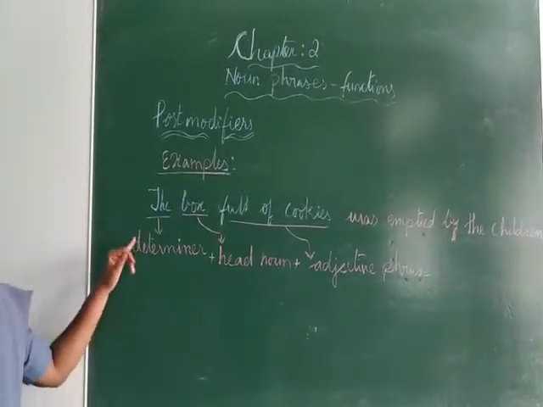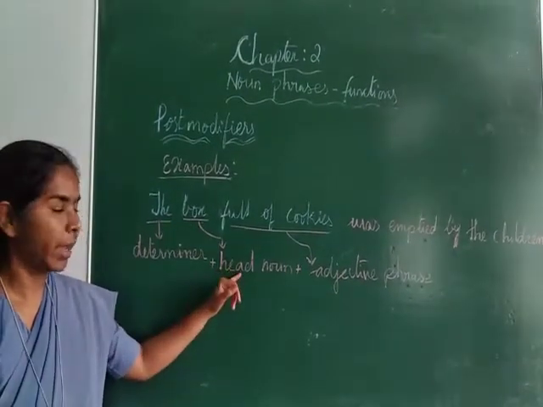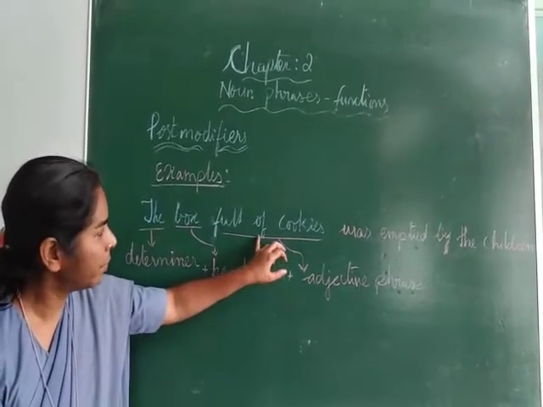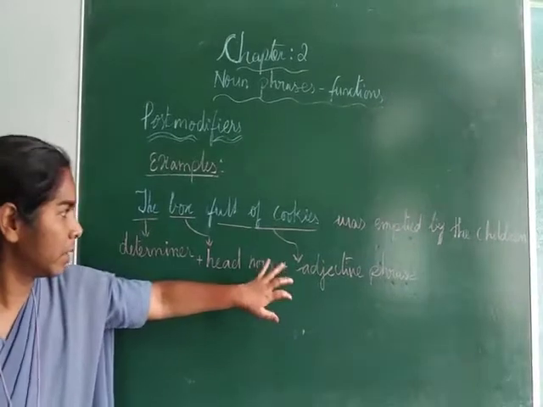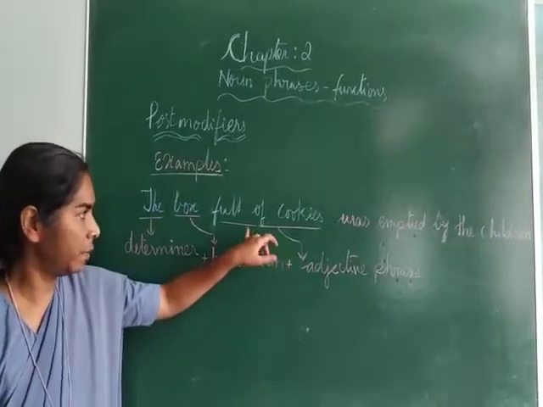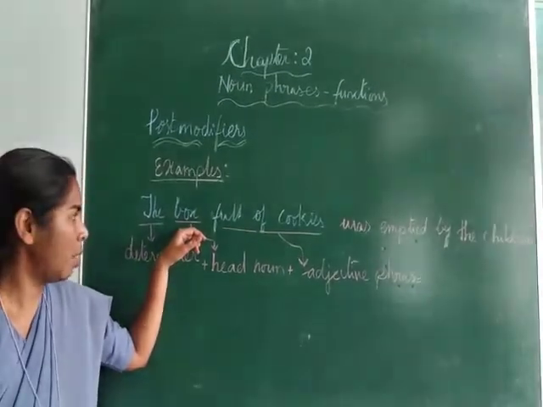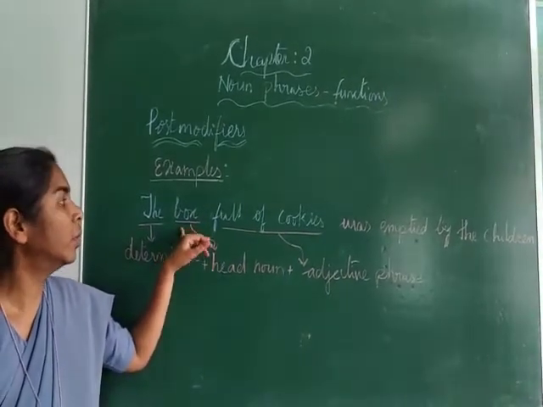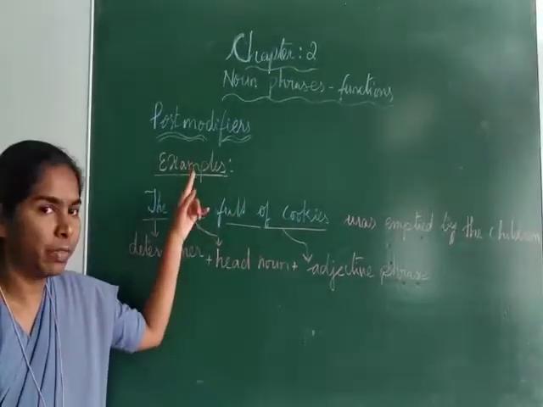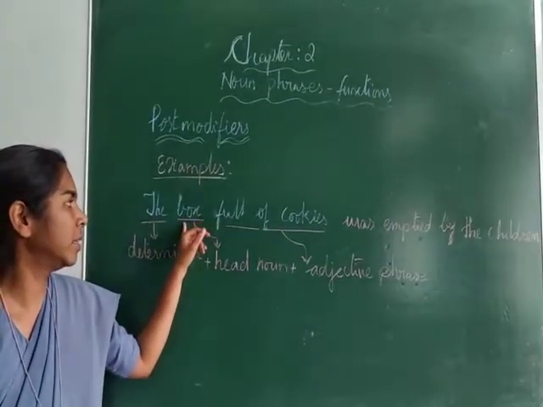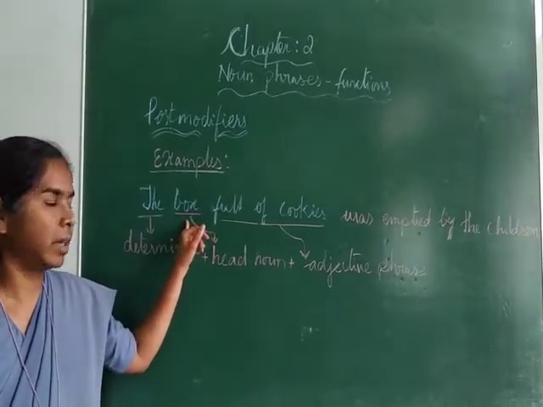The is the determiner plus box is a head noun plus full of cookies is an adjective phrase. The adjective phrase, full of cookies, comes after the head noun, box. And so, full of cookies is a post modifier which modifies the head noun box and appears after the head noun.